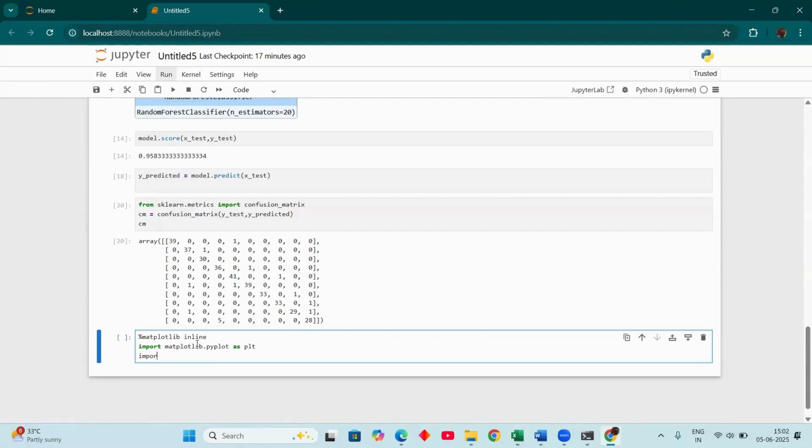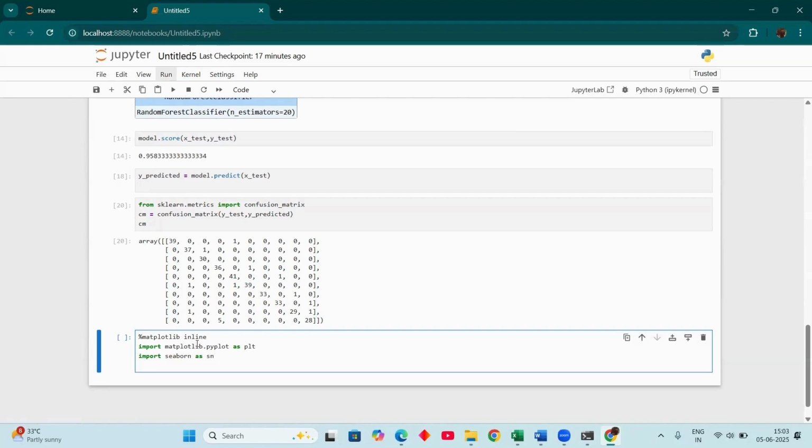After that I want to import Seaborn as sns. Okay. From here, I want to plot the figure, right? Plot the figure and figure size as I mentioned. Okay, we'll just take 10, 7, right? Okay, now equal to 10, 7.